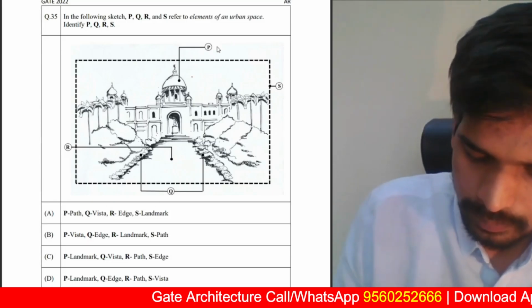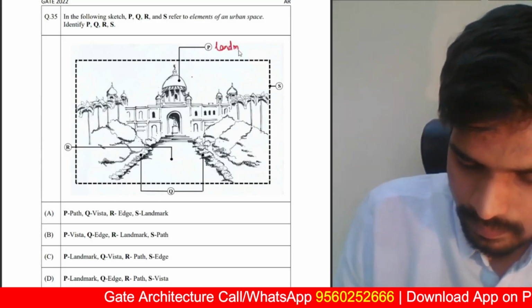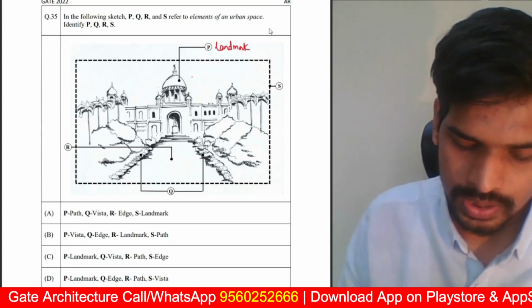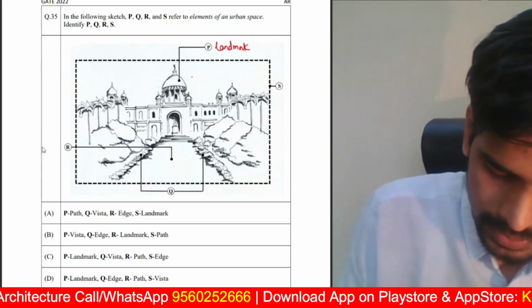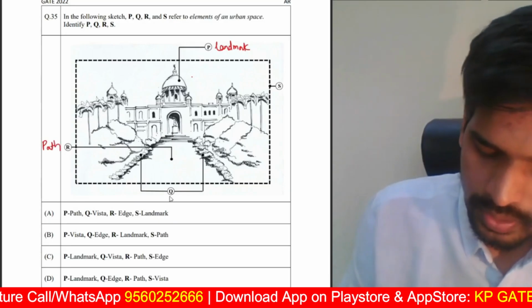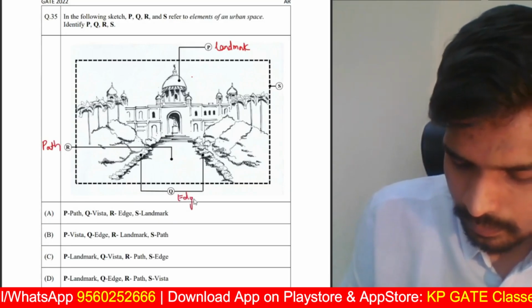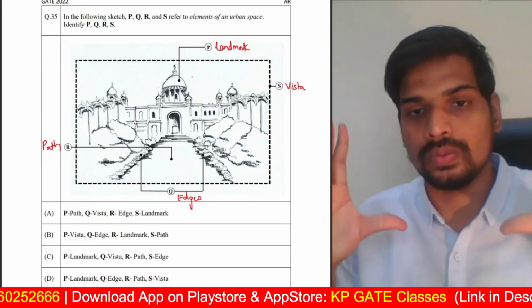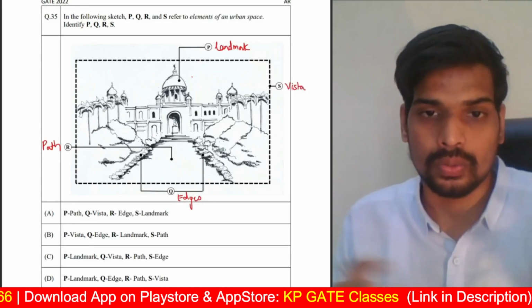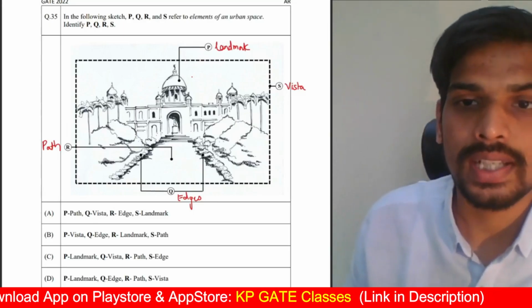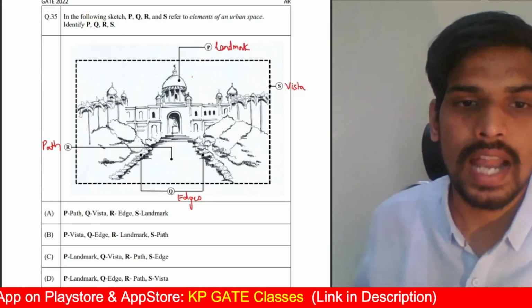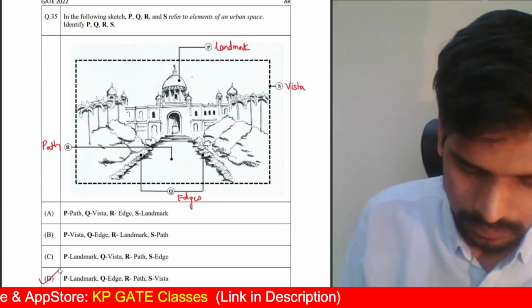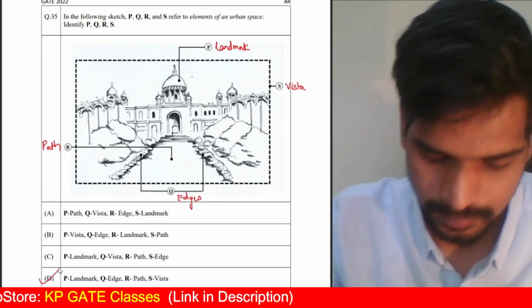P, landmark. Then you have option R. R is basically path. Q is edges. S is vista. Vista is basically a view in which you have a landmark fit into it. So that is vista. So the correct answer is landmark, edges, path and vista. Option B is the correct answer.